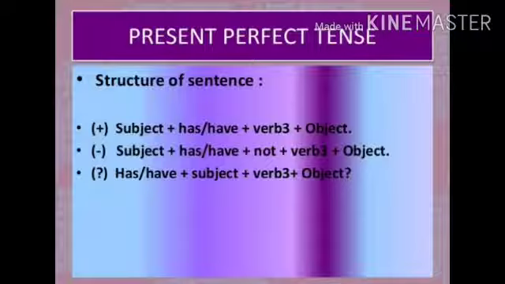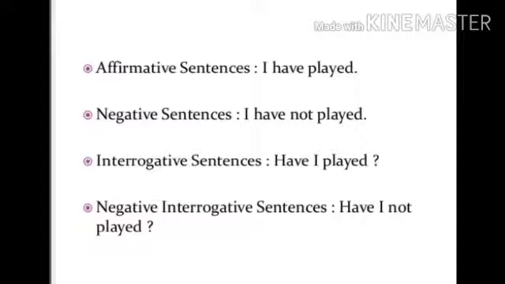Now come to the examples of the perfect affirmative sentence. The sentence is: I have played. That means after the subject we use helping verb have, because as I told you, have is used with the plural subject as well as with I. Afterwards, the third form of the verb, that is played. In this way, we have the sentence: I have played.